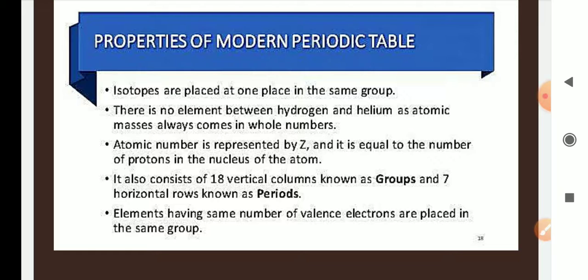It also consists of 18 vertical columns known as groups and 7 horizontal rows which are called periods. Groups are the vertical columns, periods are the horizontal rows. Elements having the same number of valence electrons are placed in the same group. Which elements have the same valence electrons? Sodium is 2, 8, 1, hydrogen is 1, lithium is 2, 1. So any element which has one electron in the outermost shell will be placed in group 1.